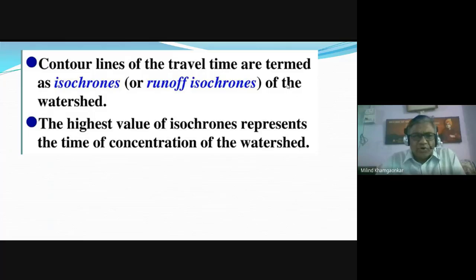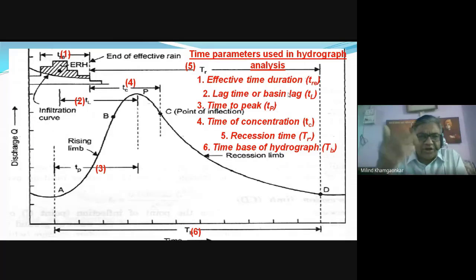So if we join those points, the line of points joined, over which the runoff requires the same time to reach the outlet of the stream, is called the isochrone. Just a concept which you may be asked in the exam.